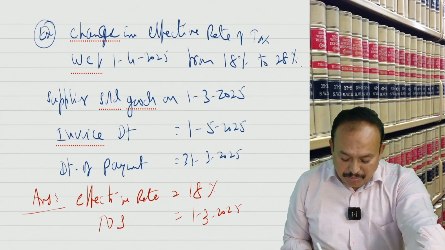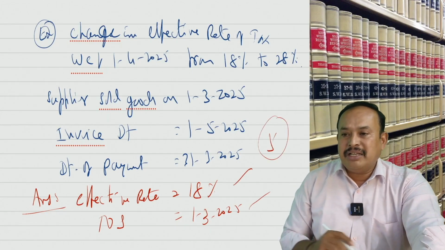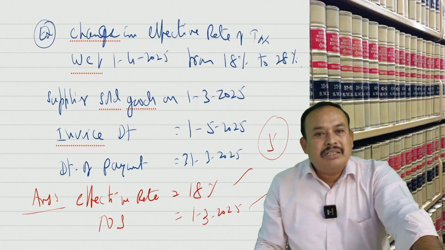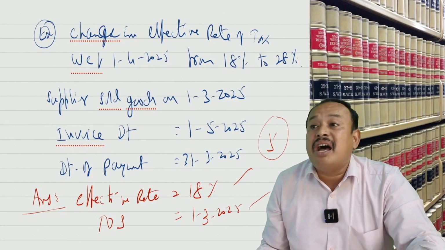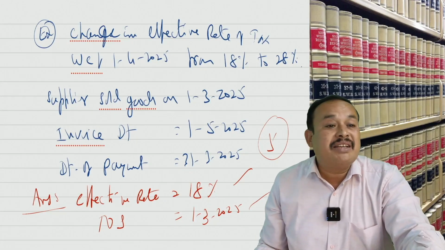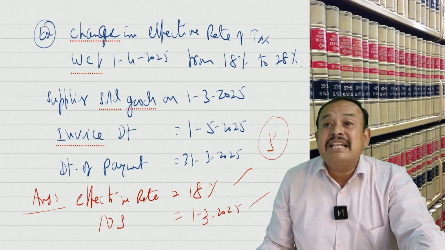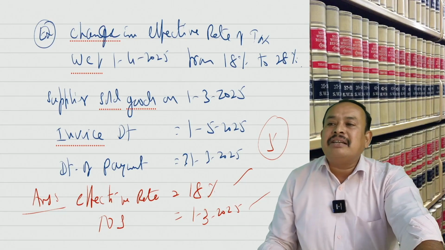Rightly you said. Perfectly correct. If it is a 5 marks question, out of 5, you will get 5. But you have to give the explanation: in the case of supply of goods, time of supply is date of invoice or last date to issue invoice, whichever is earlier, even in the case of change in effective rate of tax. Is it clear? Got the clarity?